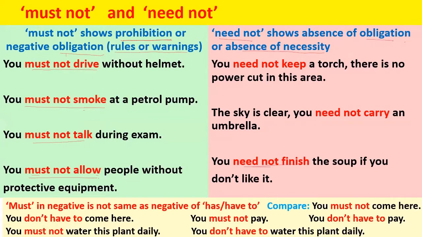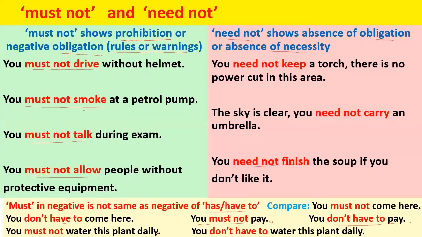Must, I told you, in case of necessity, is the same as has to or have to. But in negative, it is not the same as don't have to. We can compare, you must not come here, and you don't have to come here. You don't have to come here means it's not needed, it's not required for you to come here. You must not pay, and you don't have to pay. You must not pay means you are prohibited to pay. It's a rule or a warning that you must not pay. But you don't have to pay means you don't need to pay.